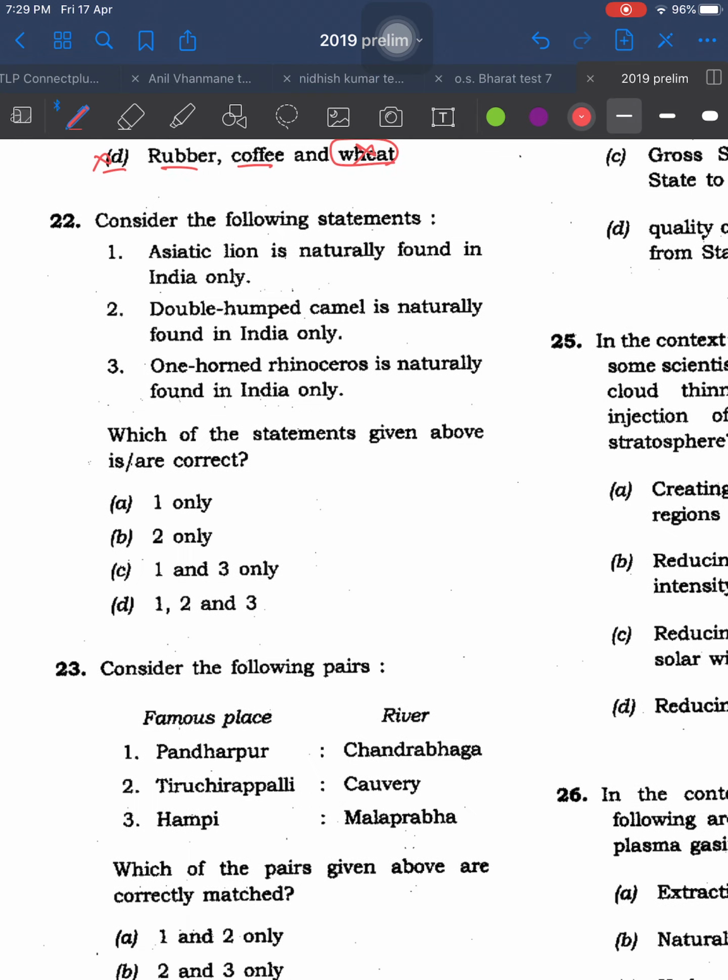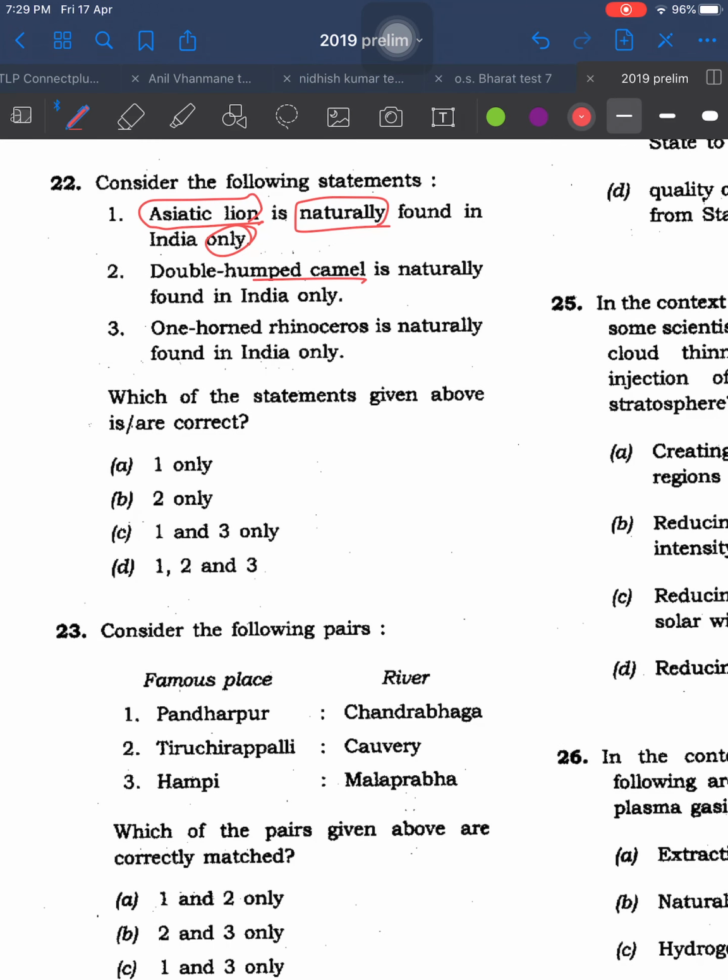Okay, come to 22nd question. Consider the following statements. The first statement, Asiatic lion is naturally found in India only. Double hump camel is naturally found in India only. One horn rhinoceros found in India only.